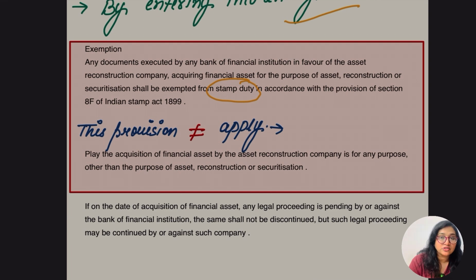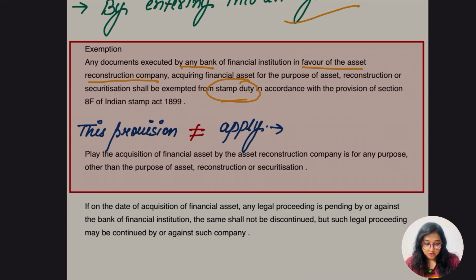Any document which is executed by a bank or any financial institution, in favor of an asset reconstruction company which is going to acquire the financial asset for the purpose of asset reconstruction or securitization, shall be exempted. Exempted from what? The stamp duty. They are going to be exempted from the stamp duty. Hope this part was clear.